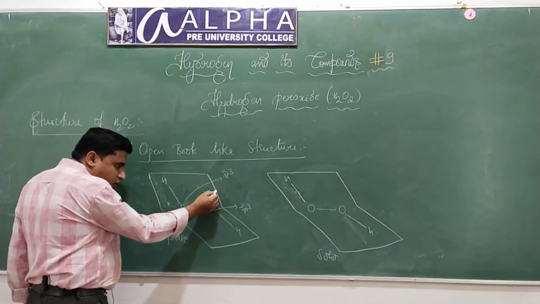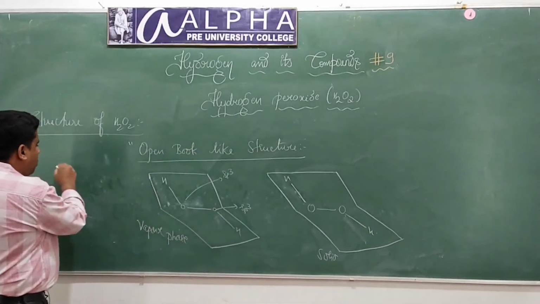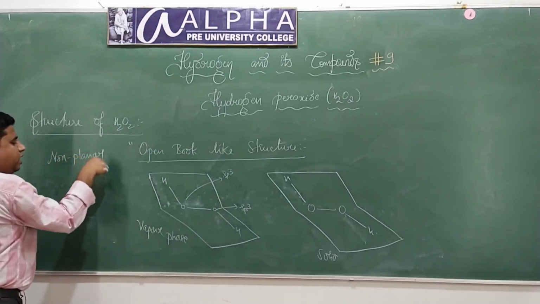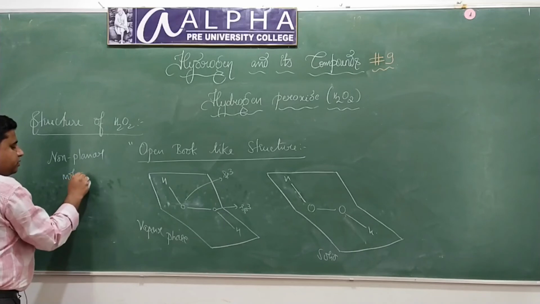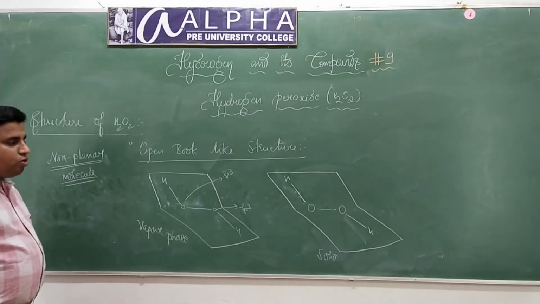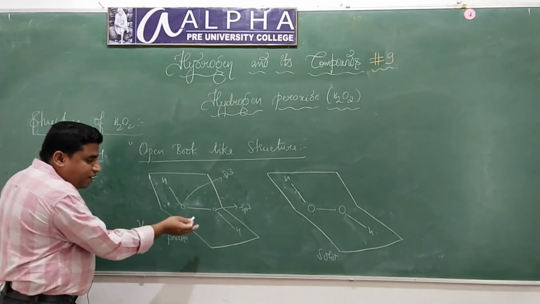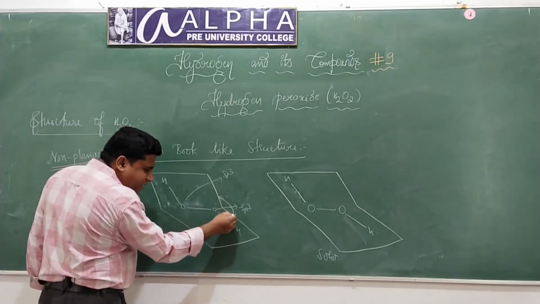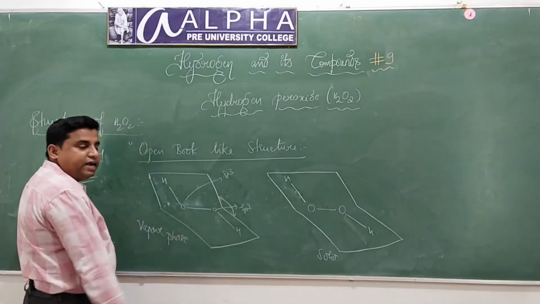It is a non-planar molecule. Are you able to understand? The angle between the two planes is called the dihedral angle.